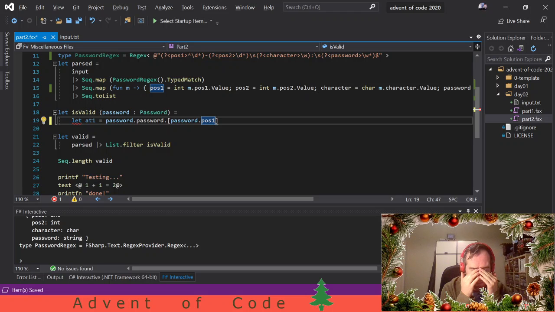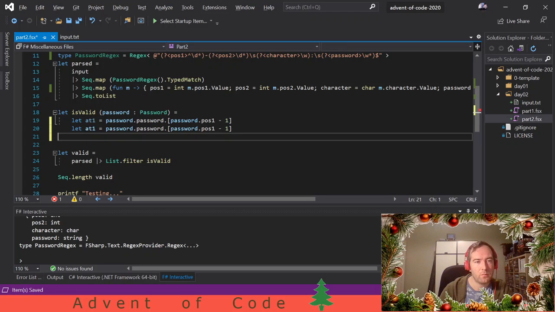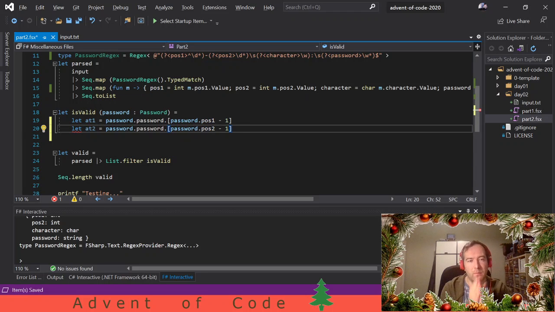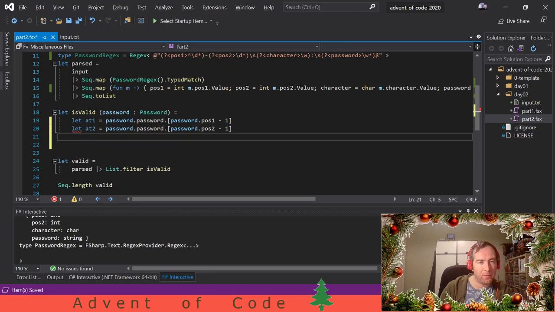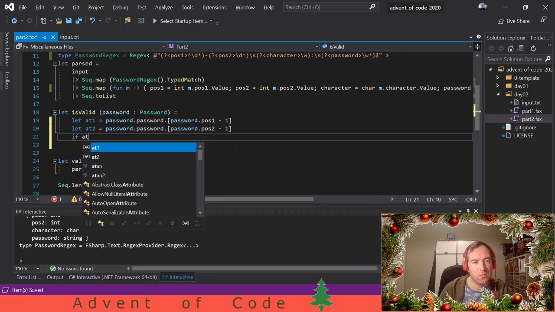So that means when we have 1, we have to subtract 1, and add 2 is 2, and 1 and only one of those two has to be the character in the policy. I'm thinking of clever ways of doing it. I'm failing at coming up with clever ways of doing it, so let's just do this.